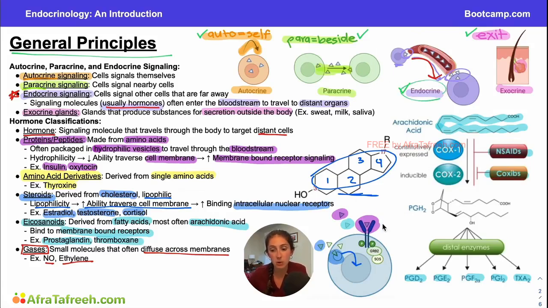We have our protein hormones or peptide hormones. Those are going to be proteins that are usually binding at our extracellular receptors. Then we have our amino acid derivatives made from just one amino acid, a single amino acid. Next, we have our steroids. Our steroids are always going to have these 4 rings and are usually going to be binding intracellularly, not extracellularly. Then we have our eicosanoids, all derived from arachidonic acid, and these eicosanoids are going to be things like prostaglandin or thromboxane. And then finally, we have our gases, which are tiny molecules that can easily diffuse across the cell membrane, most notably nitrous oxide. So we've made it through a general overview of some of the principles in endocrinology.